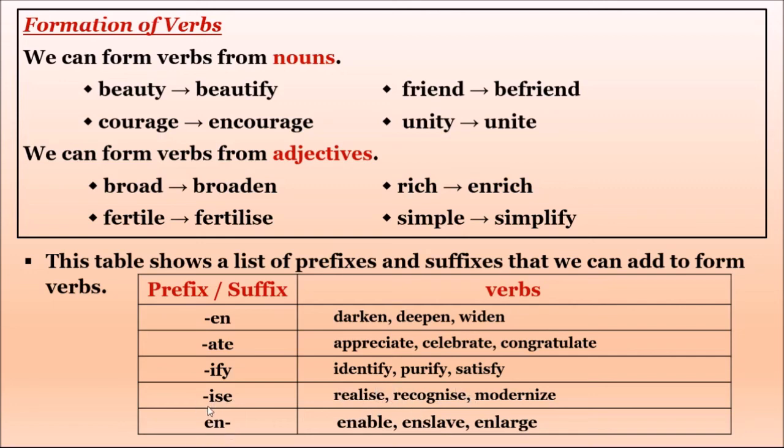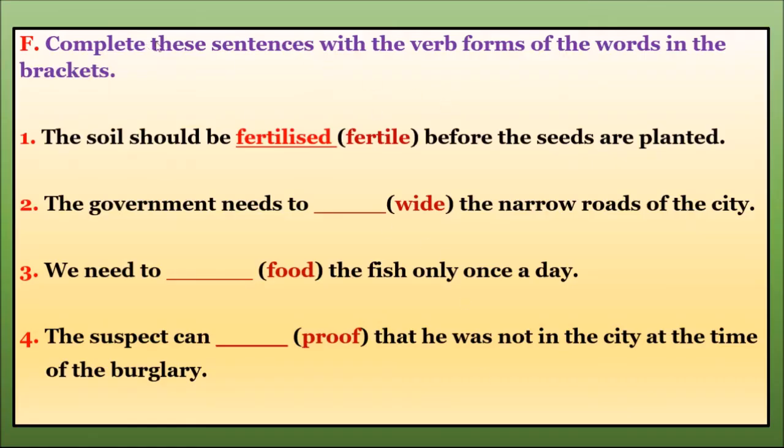En-, look at the hyphen, children. For a suffix, the hyphen will be in front of the letters. For a prefix, the hyphen will be just after the letters, because then only we can guess that the word will be continuing from here, and the word will be added just in front of this hyphen. En- acts as a prefix. Enable, enslave, enlarge. Understood? Now this is the last exercise in this chapter, and with this exercise we are going to complete this chapter.